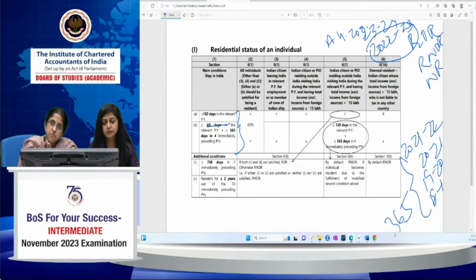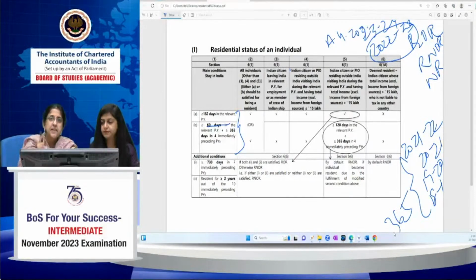But there are some special cases when the second condition is not applicable, that is, 60 plus 365 days is not applicable, or is applicable in some modified form. So we will see what those cases are. First, in the case of an Indian citizen leaving India in the relevant previous year, in the previous year 2022-23, for employment or as a member of the crew of an Indian ship.